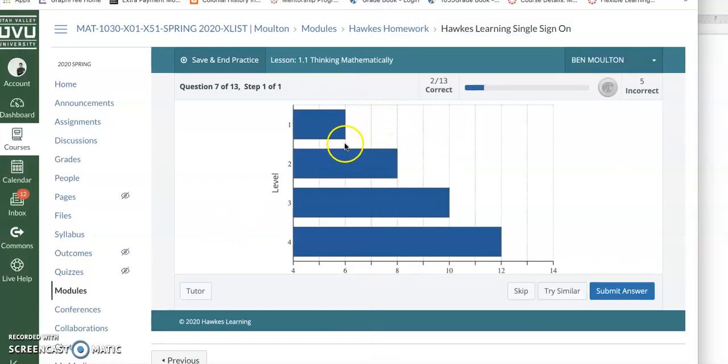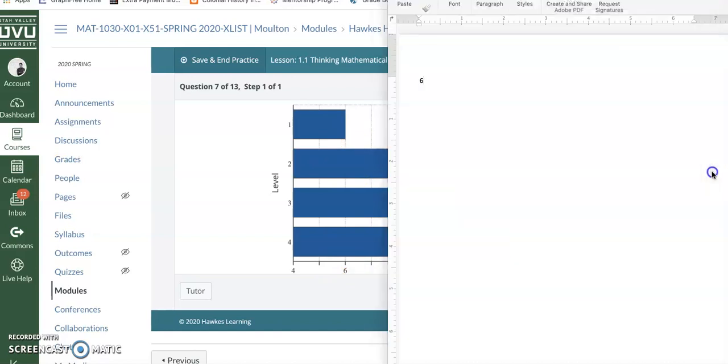Now, to get from 6, this bar to the next bar, he's going from 6 to 8, right? So that's an increase of 2. So I'm going to write plus 2n. And then right next to that, I'm going to go minus that same difference, so minus 2. So these two numbers, I always have matching up every time.